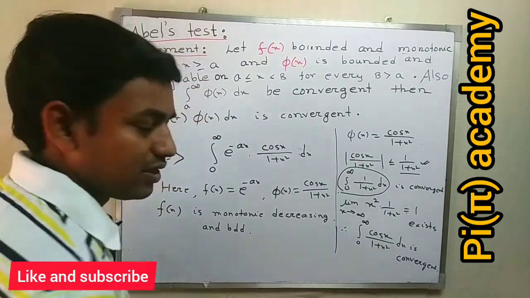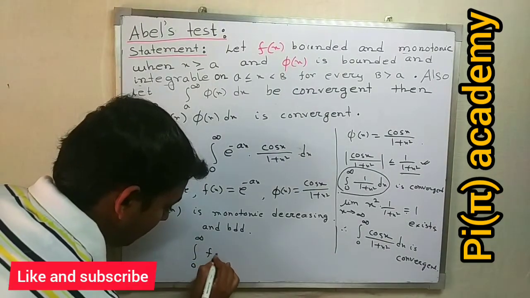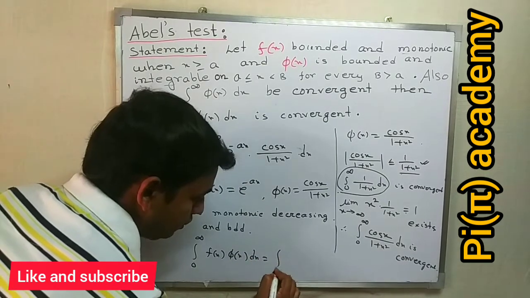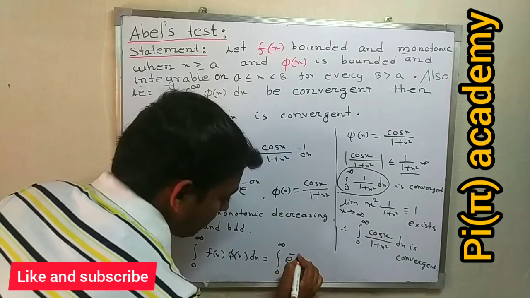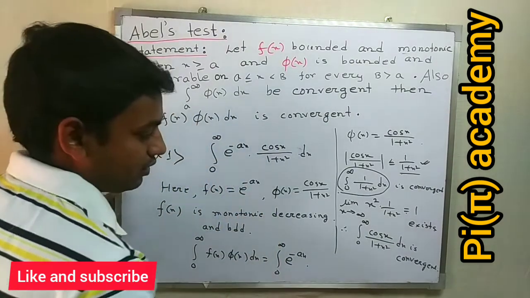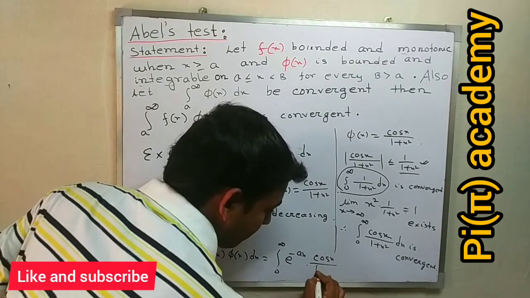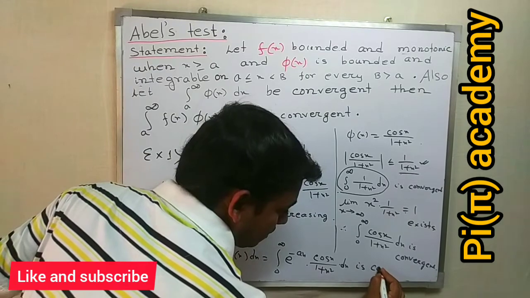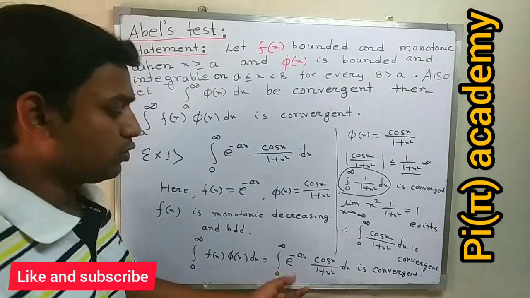Then by the Abel test we can say the integral from 0 to infinity of f(x) phi(x) dx, where f(x) equals e to the power minus x and phi(x) equals cos x divided by 1 plus x square, is convergent.